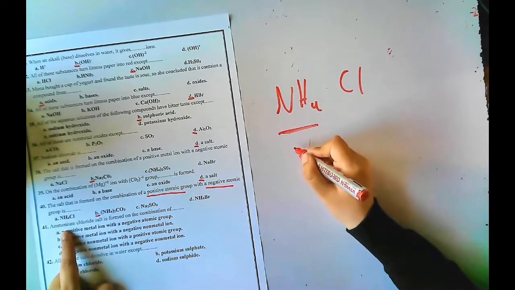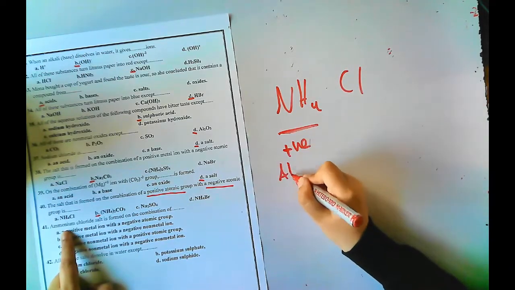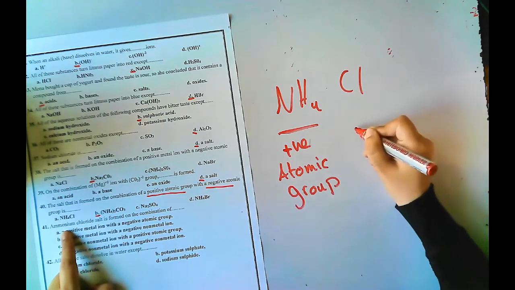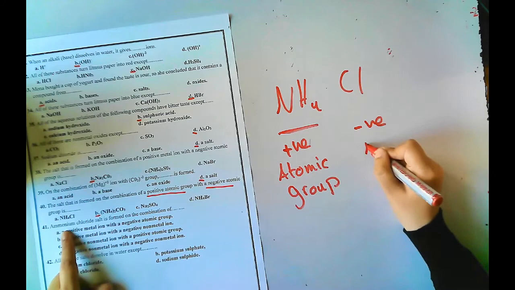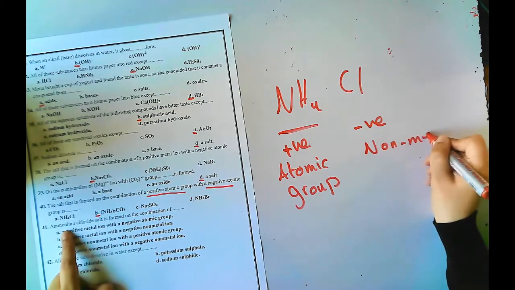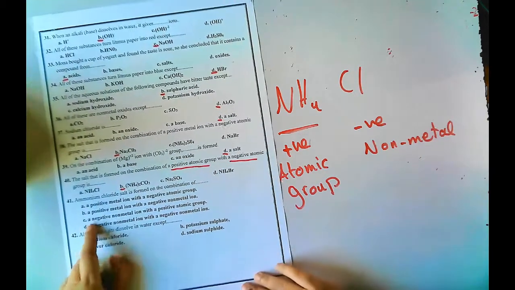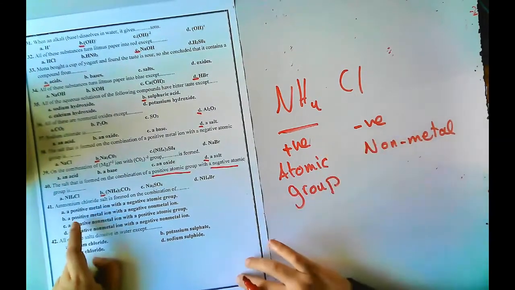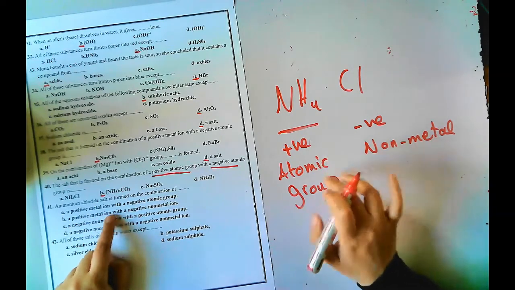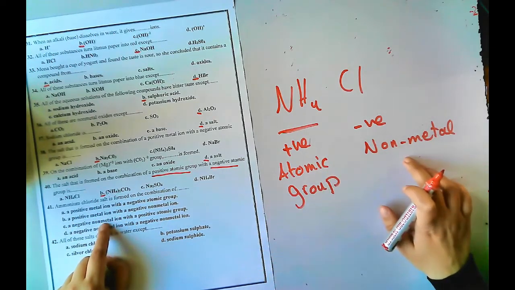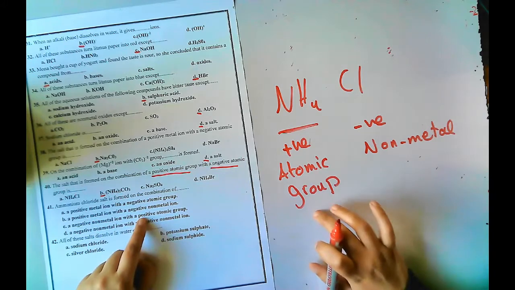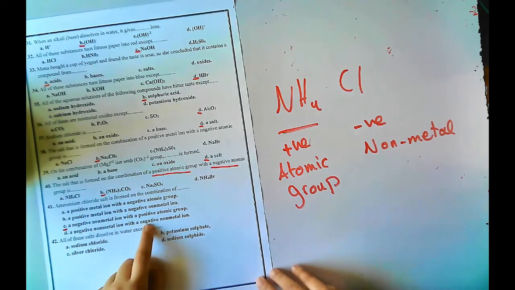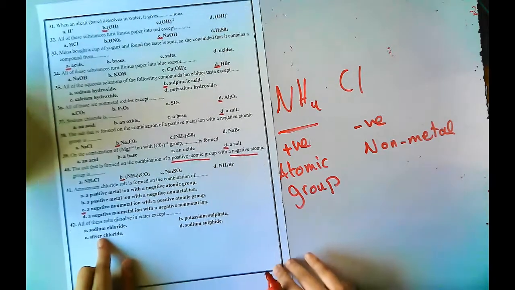Ammonium is a positive atomic group. طب والكلورين non metal negative ion. يبقى انا هختار ايه positive. هنا بيقول لي positive metal، لا مش positive metal، هو positive atomic group. positive metal ion برضو لا. طب negative non metal ماشي اوكي، negative non metal و positive atomic group. طيب وهنا بيقول لي negative non metal و negative non metal. No, this is wrong خالص.